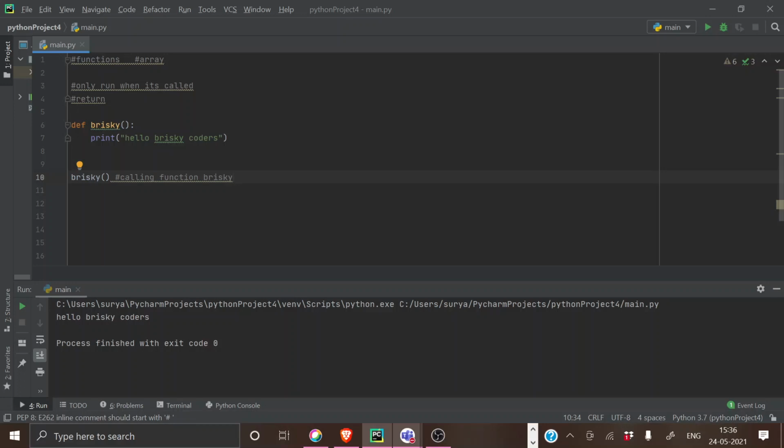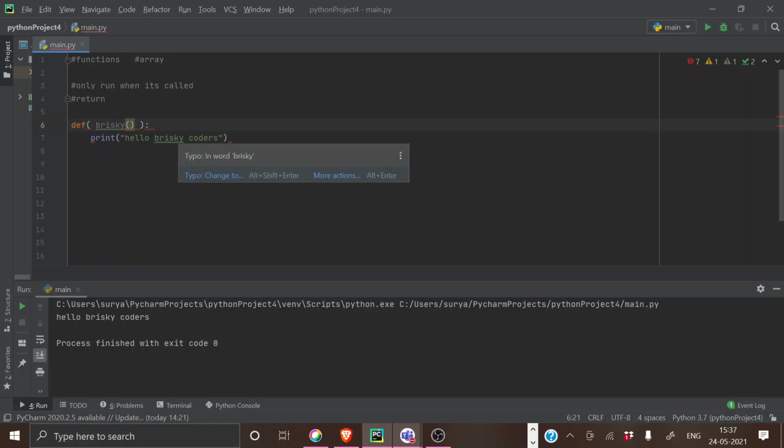I'm going to give more examples. You may think this is so simple, so why do we need to use functions? I will give you a good example now. See, inside this bracket, I will explain this particular thing. What is this Brisky curved bracket, right? This Brisky is the function name, and this curved bracket holds what are called arguments. So what does argument mean? Now I will give another example to explain what an argument is.